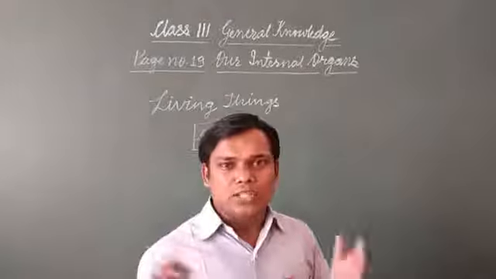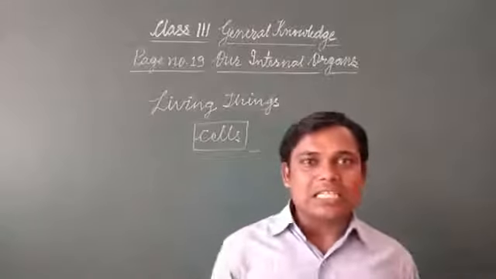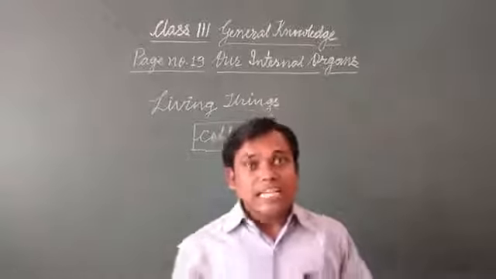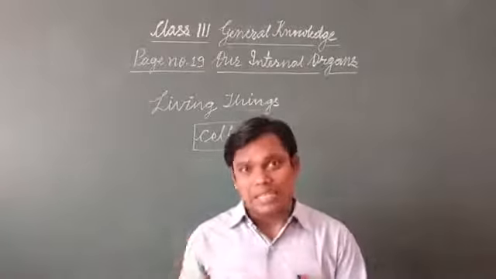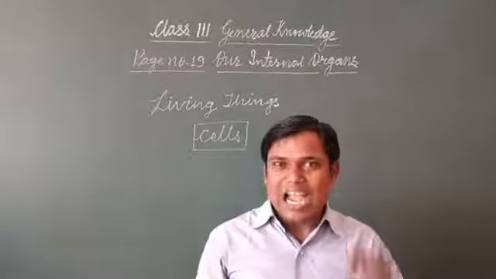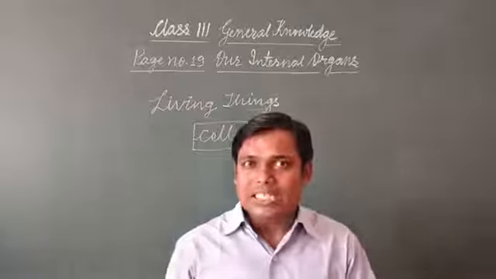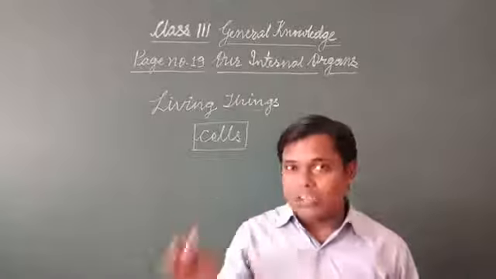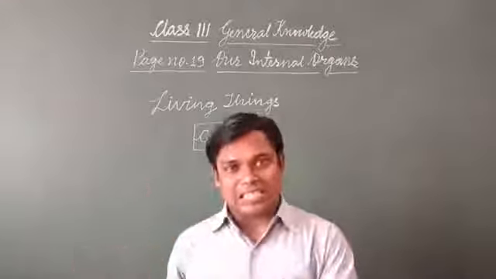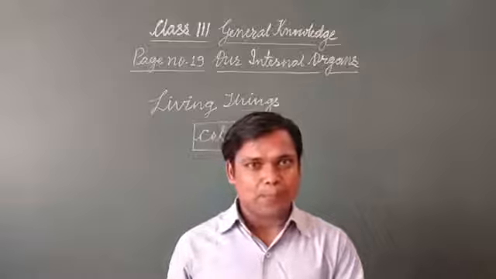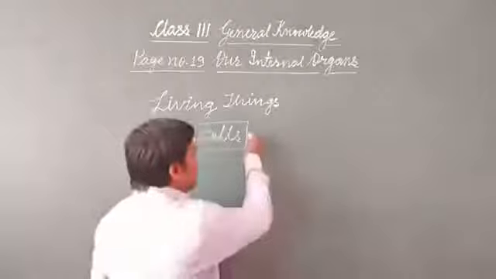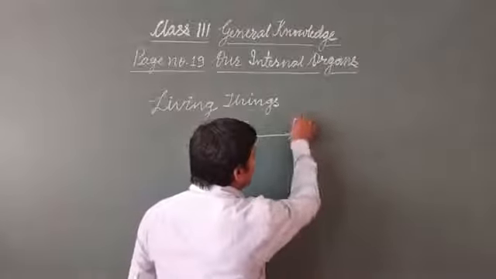You will read in your science book later on that living beings are of two types, unicellular or multicellular. Unicellular means a living being which has only one cell, and multicellular means a living being having more than one cell.